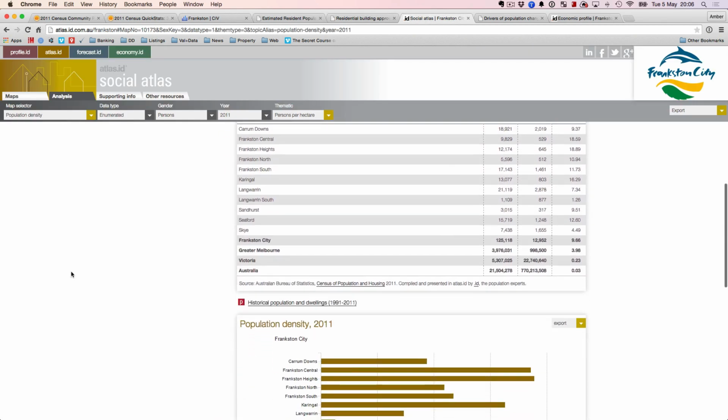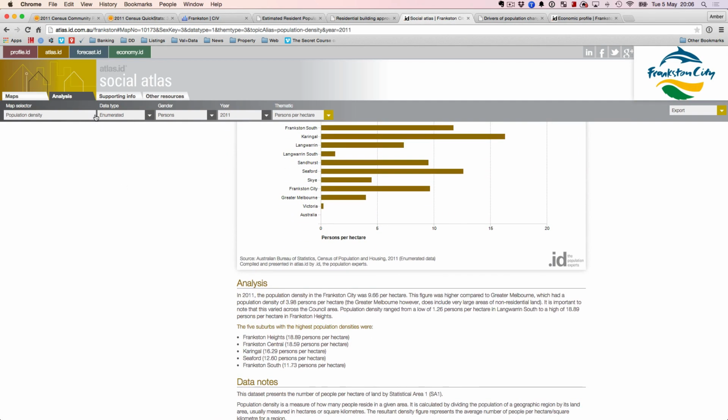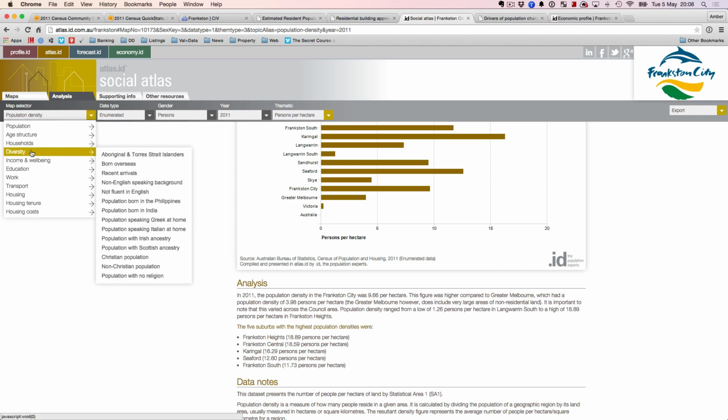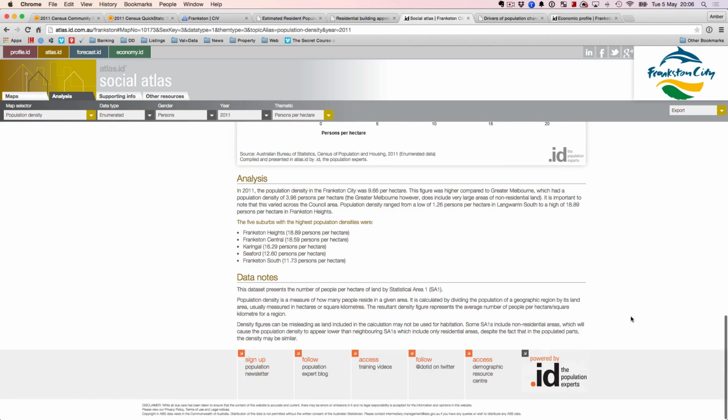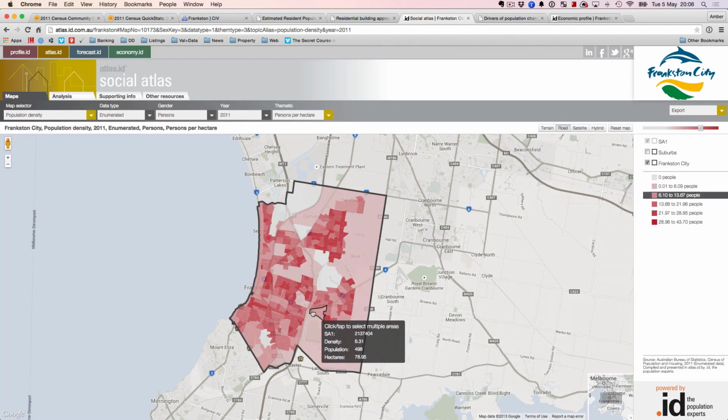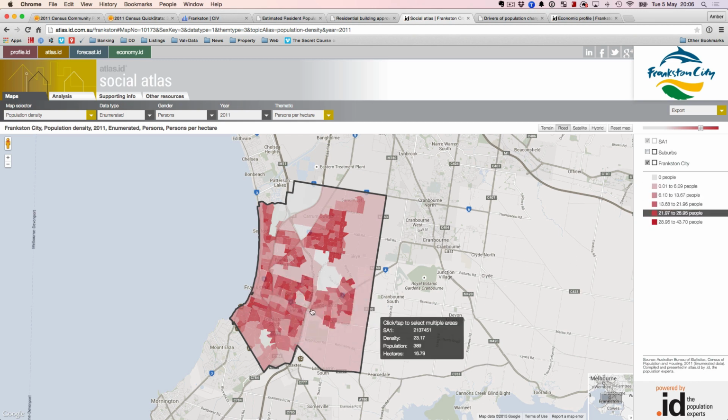That's the social atlas. Have a play around with it, see what it is. It can put all this data on a map for you. So if you look at diversity, born overseas, what do you want to find out? You click on it and it'll put everything on a map for you. You can click on it, and on the side you can see what's happening. It pinpoints the data. So if your site was here that you were developing, I would zoom in, find out how many people live there, what's happening in that area, and all sorts of stuff.